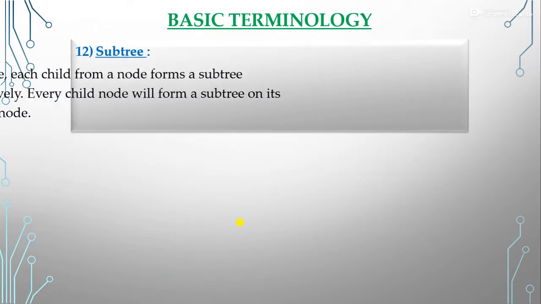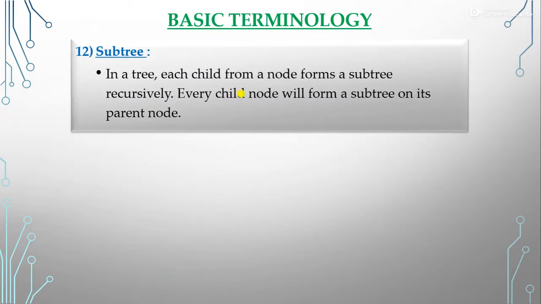Next one is subtree. So what is a subtree? In a tree, each child from a node forms a subtree recursively. Every child node will form a subtree on its parent node. So if we have the root node and start from a child, every child is called a subtree.